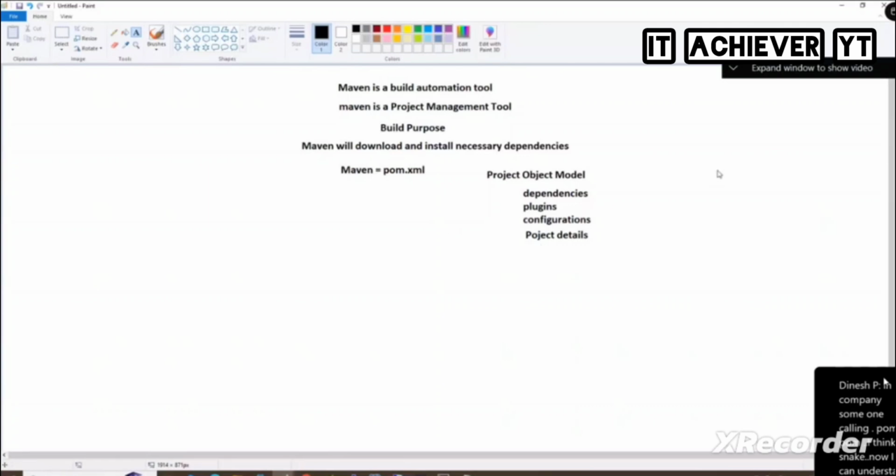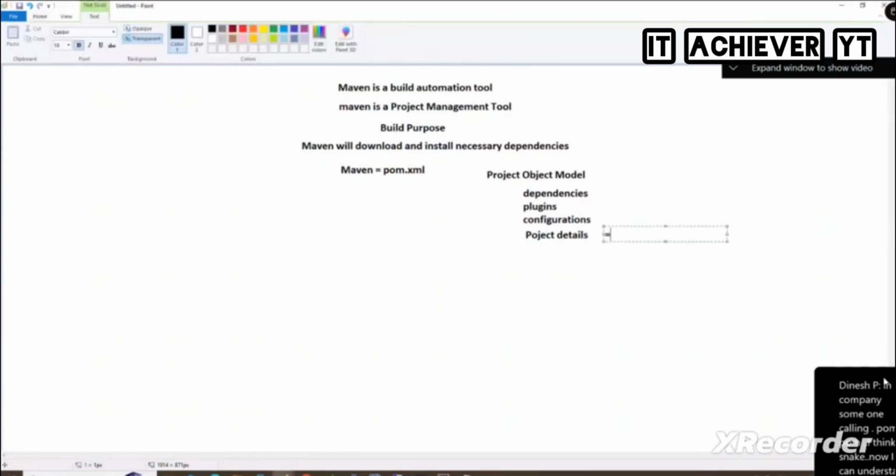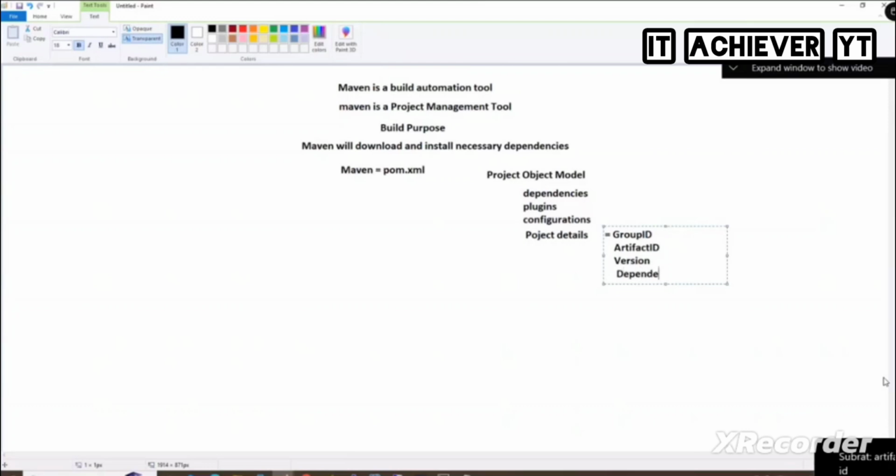Whenever I say project details, it contains something called group ID. This will be done by the developers only, but I'm just telling you a little bit more information. It contains group ID and artifact ID. Say that: artifact ID. And tell me, Somalika, tell me now. So version, and then it contains what? Dependencies.